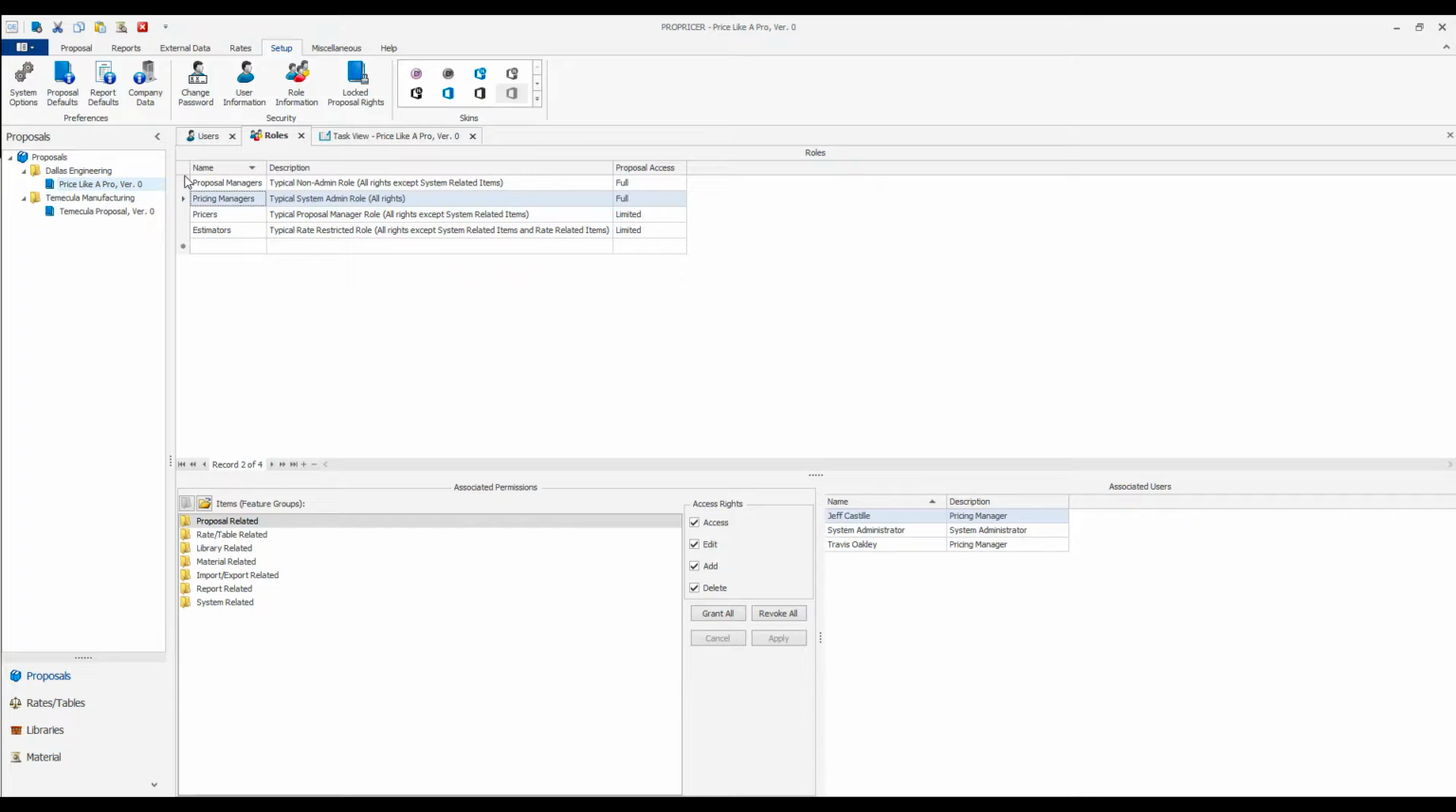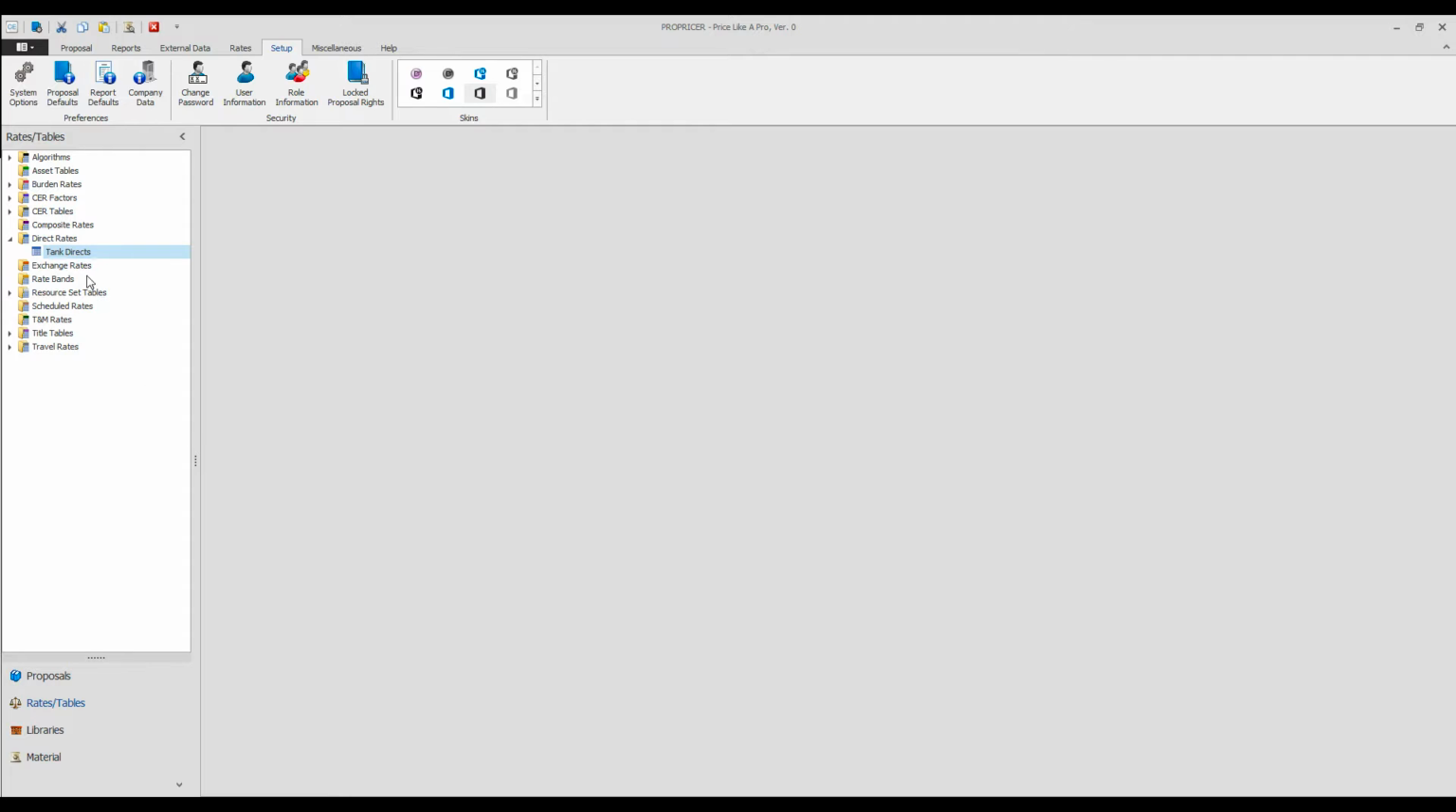The ability to create and edit these roles allows system administrators to determine exactly what their users can and cannot do within the application. One of the typical ways roles are used is based on function. You don't want your estimators to be able to go and edit your direct rates. You don't want pricers from one business unit to be able to go in and change proposals from another. Using roles to set access permissions for your user base, you have peace of mind that everyone can do exactly what their job requires.